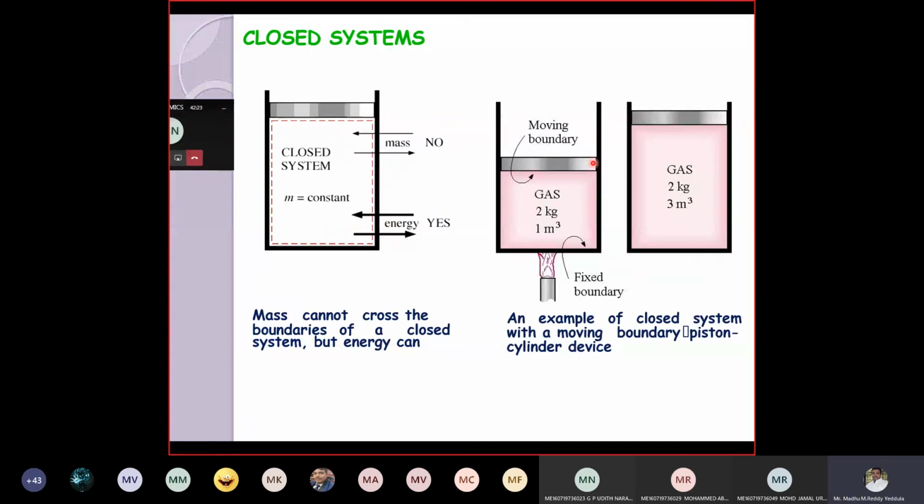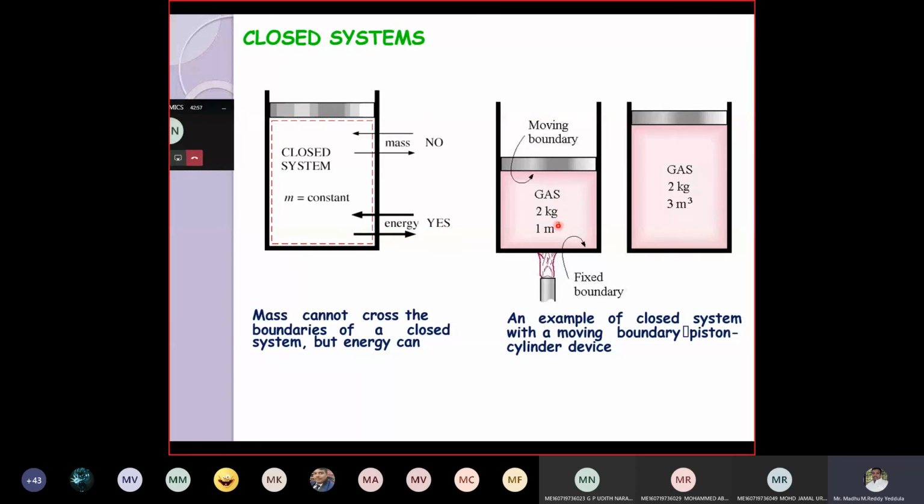Okay, this is one more example. Let us say a cylinder is fitted with a movable piston, and as I explained, this is the gas. If we heat the gas, due to the increase in kinetic energy of the molecules, its temperature and pressure also increase. So due to the increase in kinetic energy, they will collide with each other. Exchange of momentum takes place because they have certain mass and are moving with different velocities in different directions. During that time, they collide with each other and exchange momentum.